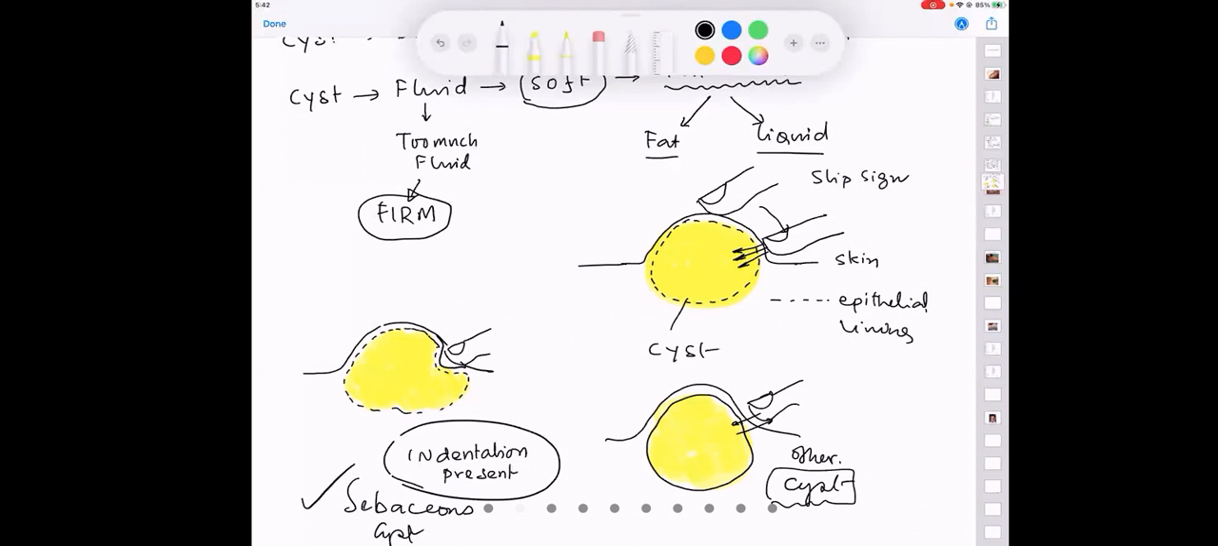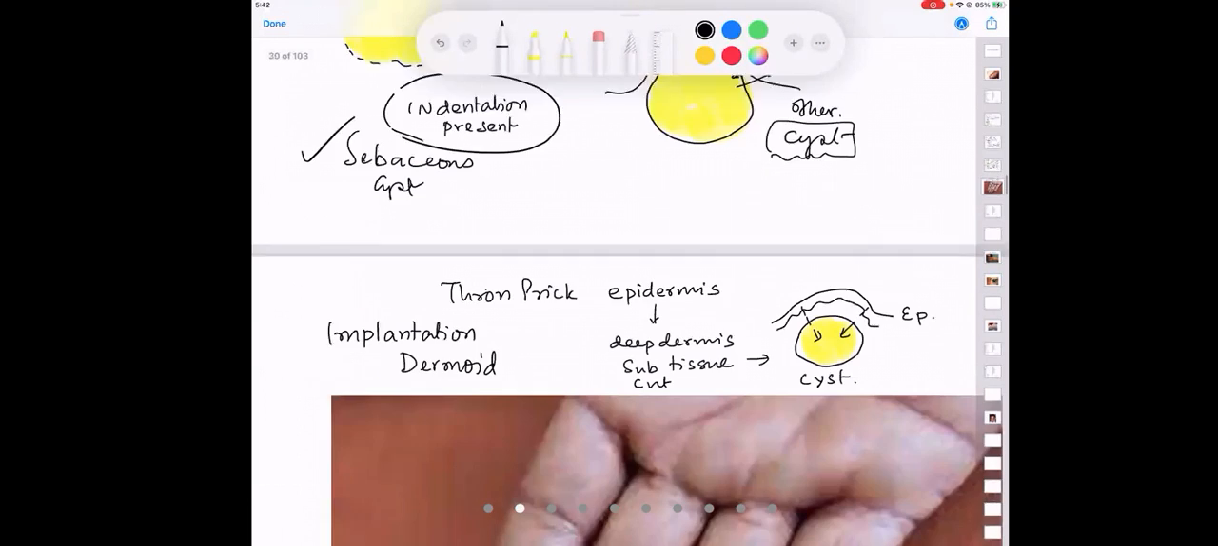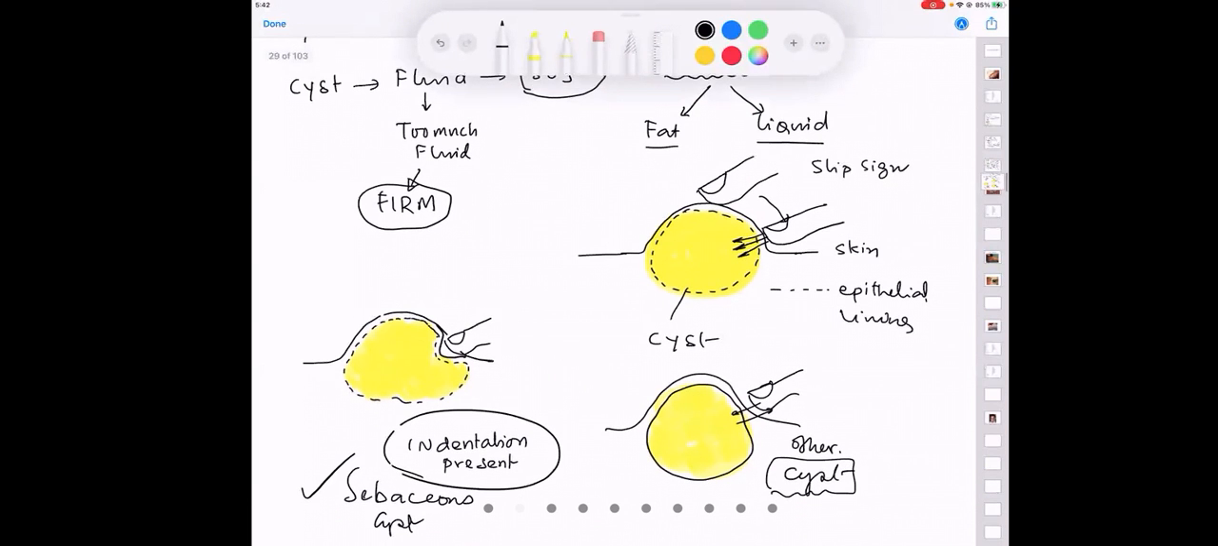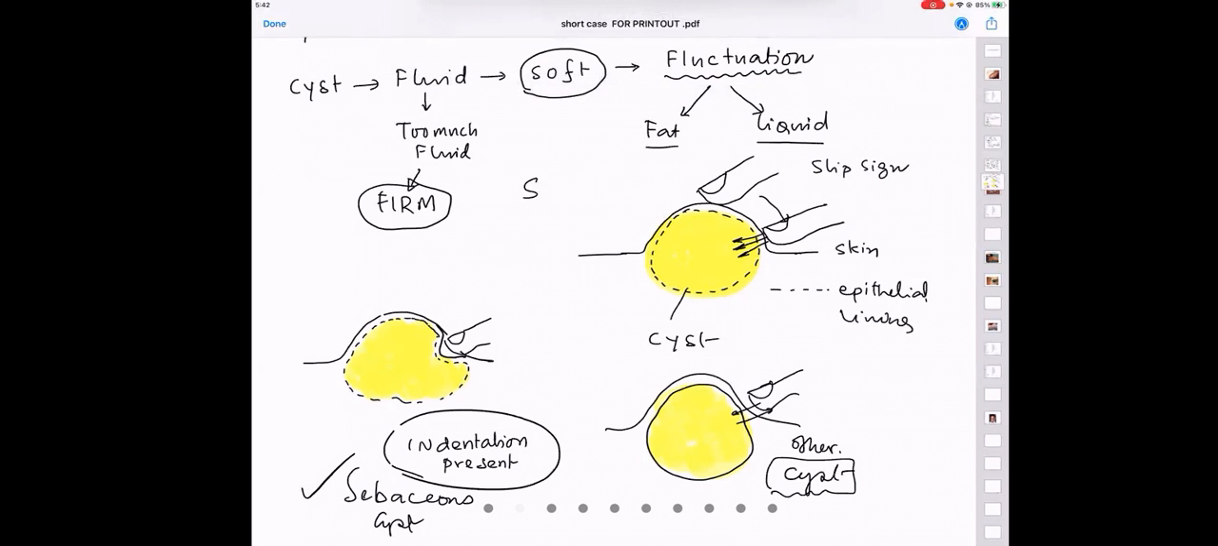Now, if you have understood this partly, no slippage, sir. Slip will only occur in what kind of swelling? What is the kind of swelling that will slip away? A lipoma slips away. Just remember this: lipoma slips away.